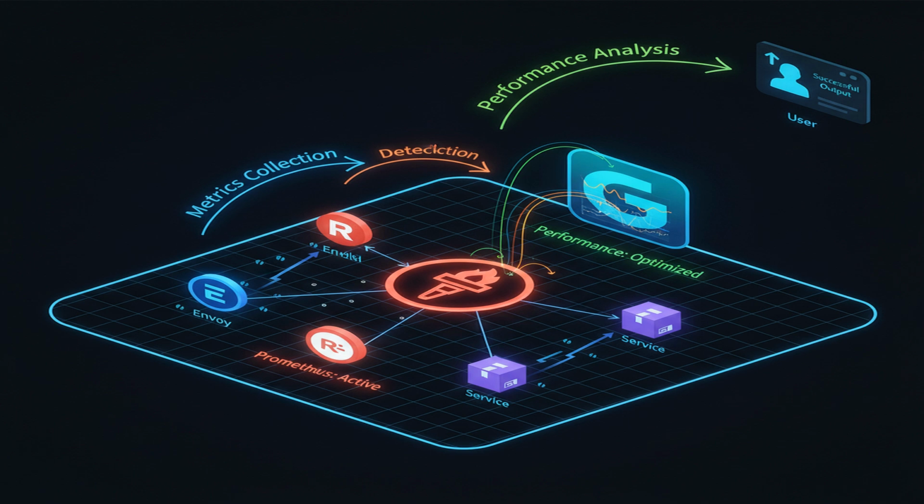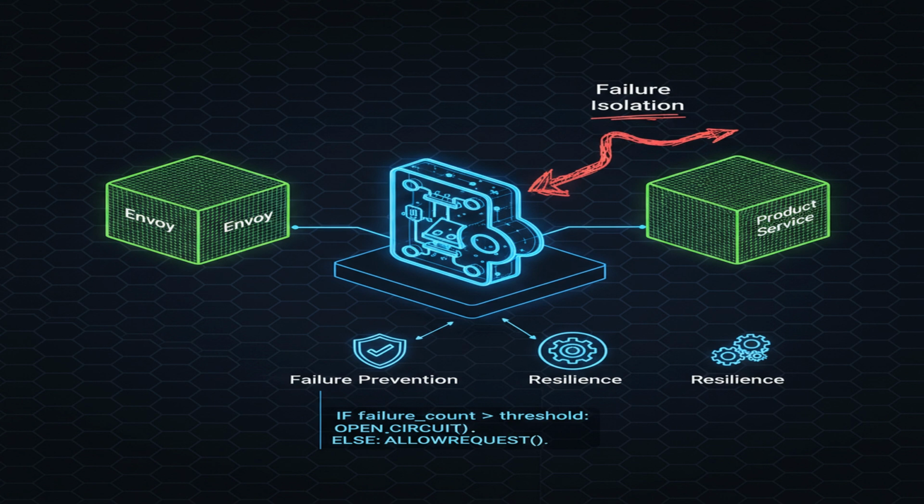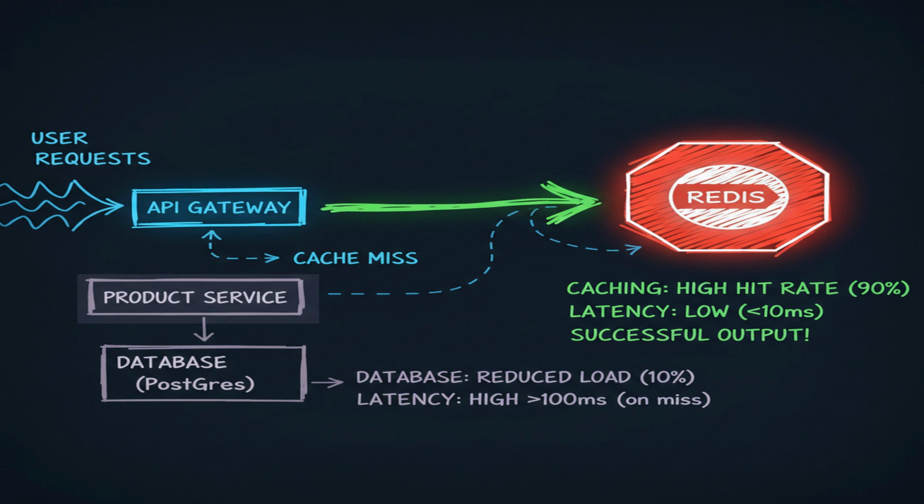To monitor the health and performance of our e-commerce platform, we integrate Prometheus, which tracks key metrics such as request latency, error rates, and resource utilization. Prometheus allows us to identify bottlenecks and proactively address issues before they impact the user experience. Furthermore, to enhance the resilience of our system, we can implement circuit breaker patterns. These prevent cascading failures by automatically cutting off traffic to failing services, giving them time to recover.